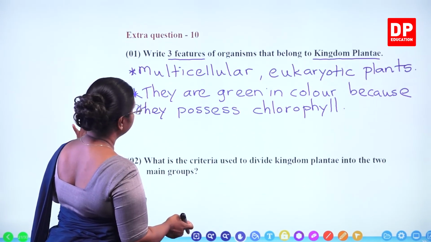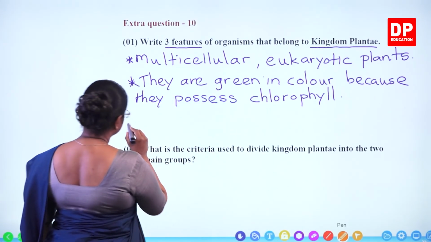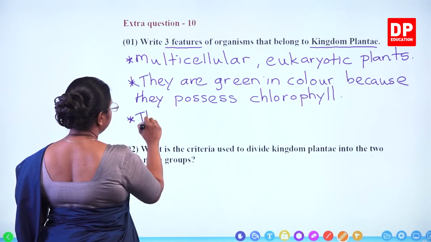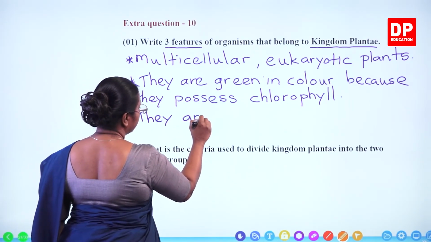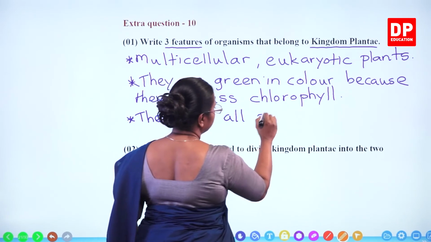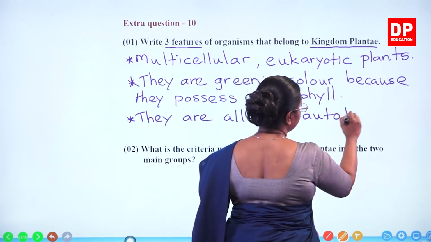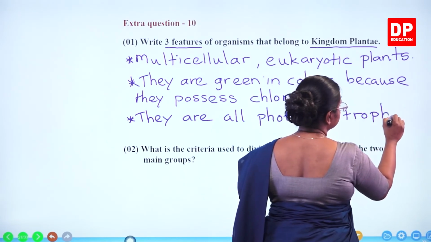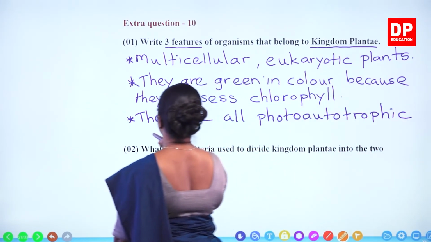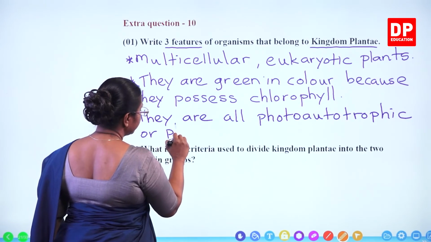And also we can say they are all photoautotrophic. Or you can say photosynthetic.